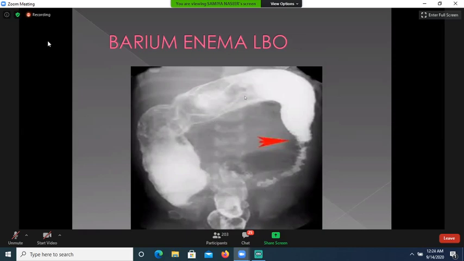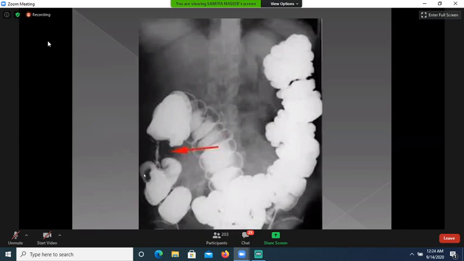This is barium enema for the large bowel obstruction. A long segment of narrowing is seen in distal descending colon. This is point of transition. Proximally, there is stasis of the contrast, and proximal loop of bowel is distended. This is apple core appearance on barium enema. Here you can see a short segment narrowing involving the ascending colon. So this is apple core appearance on the barium enema, and it is produced by